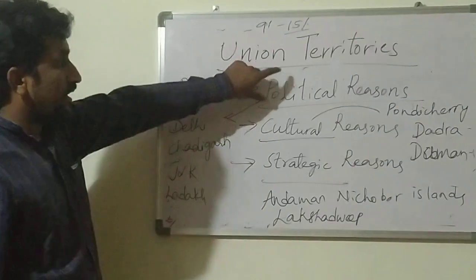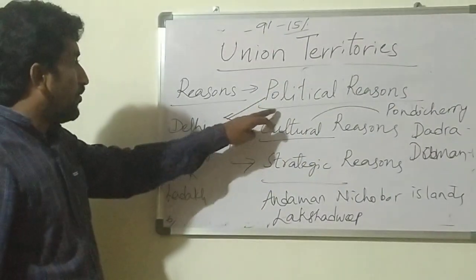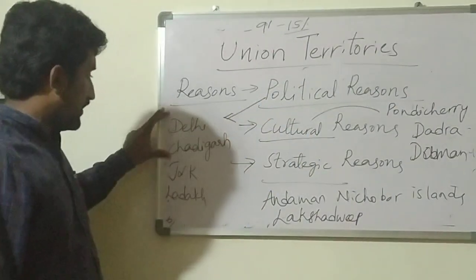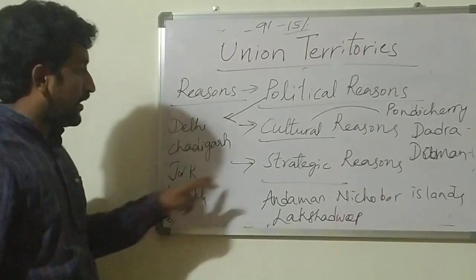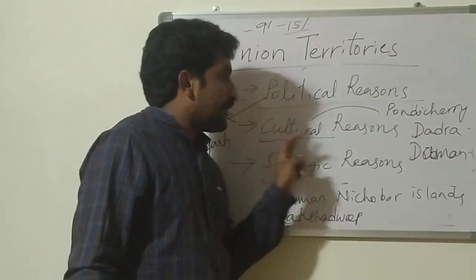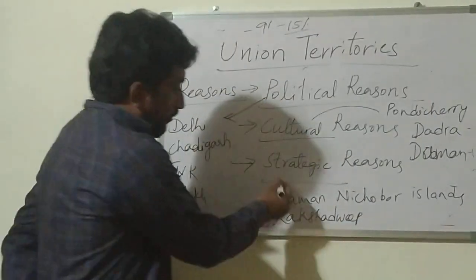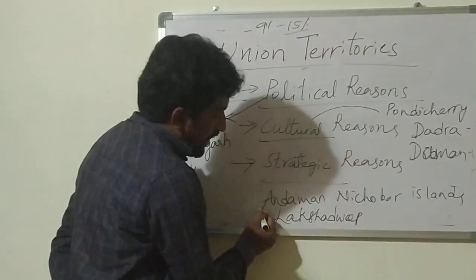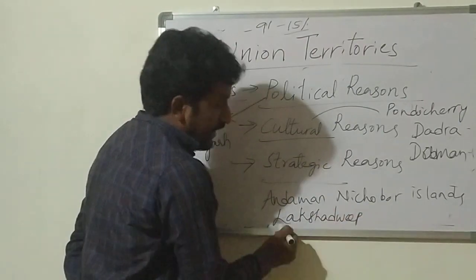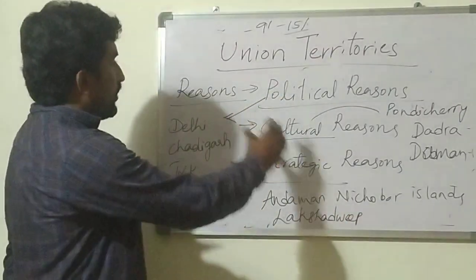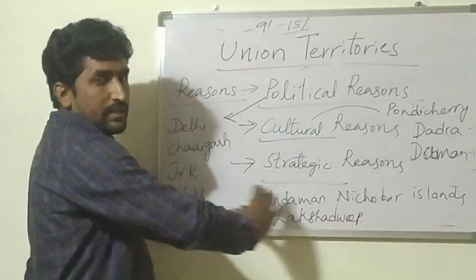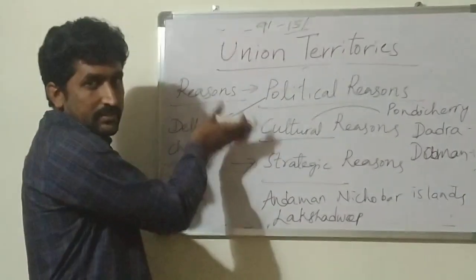See, certain union territories are formed for the reason of political importance. For the reason of culture: Pondicherry, Dadra Nagar Haveli, Daman Diu. For the strategic reasons: Andaman and Nicobar Islands and Lakshadweep Islands. So all the union territories were formed because of these reasons.